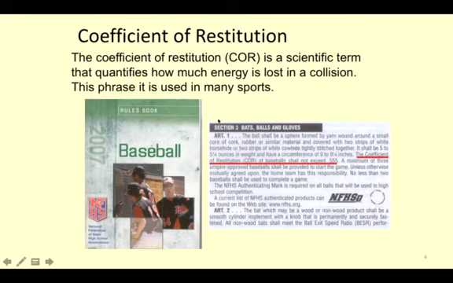So here it is in baseball. The coefficient of restitution of a baseball shall not exceed 0.55. So that's how they define it, and they talk about the actual circumference and weight of a baseball. But there it is. It's found in baseball, and it's just going to give you a number.